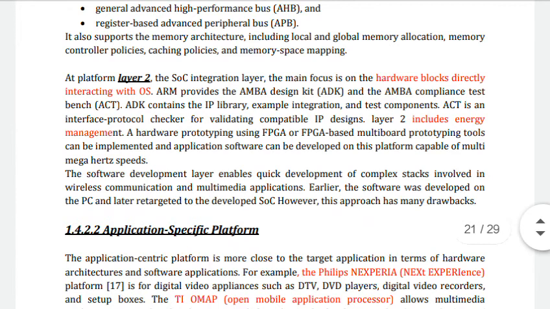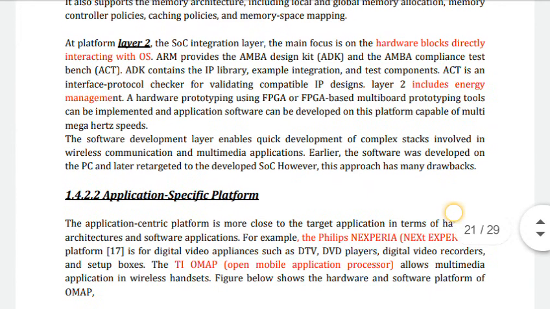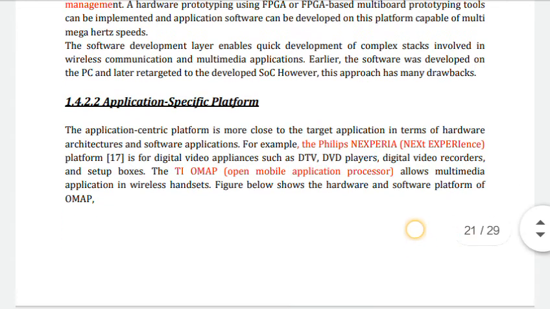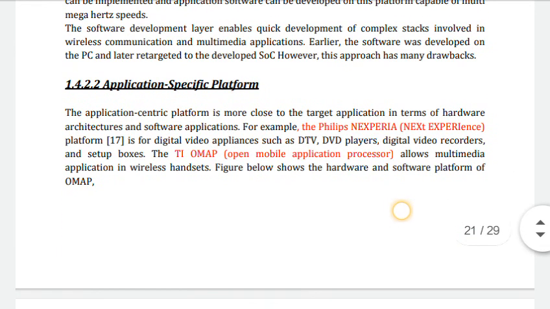The software development layer enables quick development of the complex stacks involved in wireless communication and multimedia applications. Also, earlier the software was developed on the PC and later ported to the developed SoC. It also has many drawbacks. Okay. Next, application specific platform.